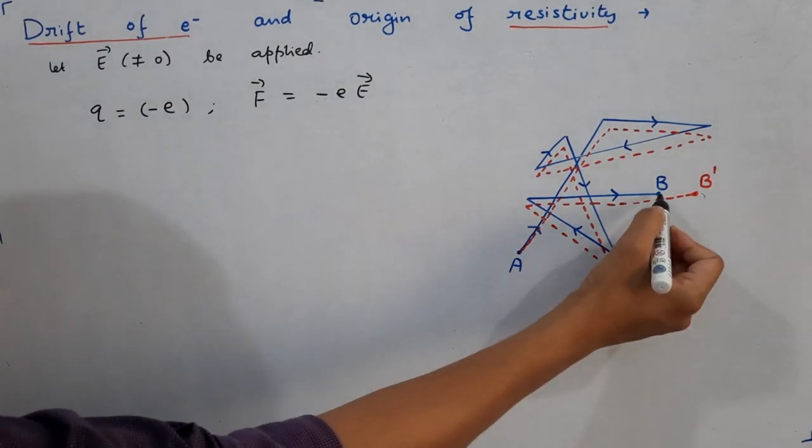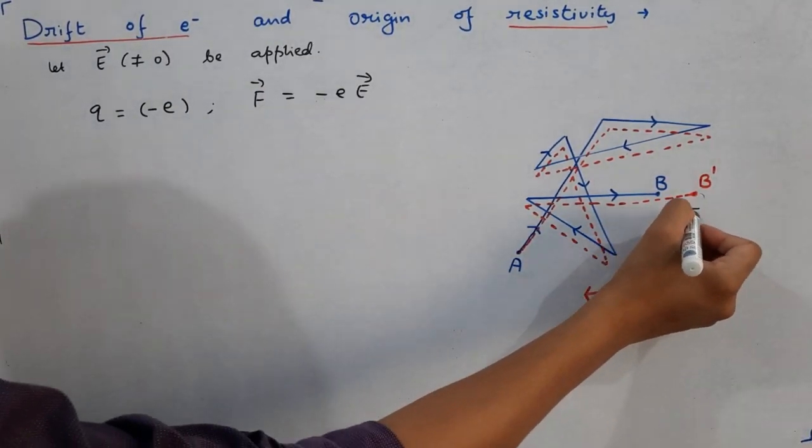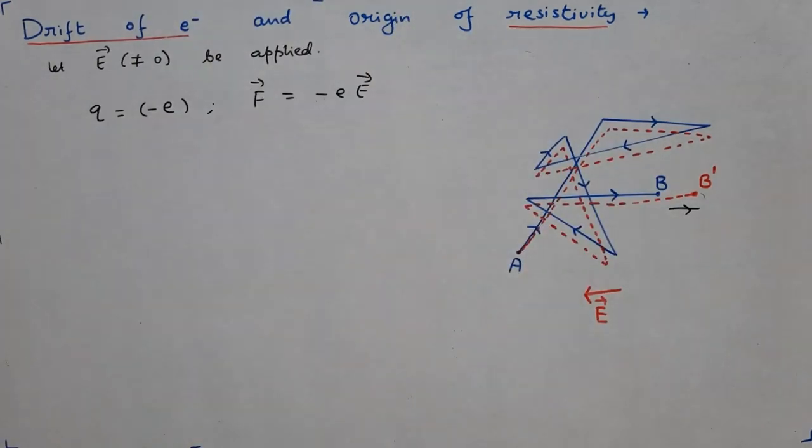Instead of landing at B, the electron lands somewhere at B dash. So this is the drift. And the direction of drift is opposite to the direction of applied electric field. Why is there a drift? The drift is because of the force experienced by the electron under the influence of electric field.